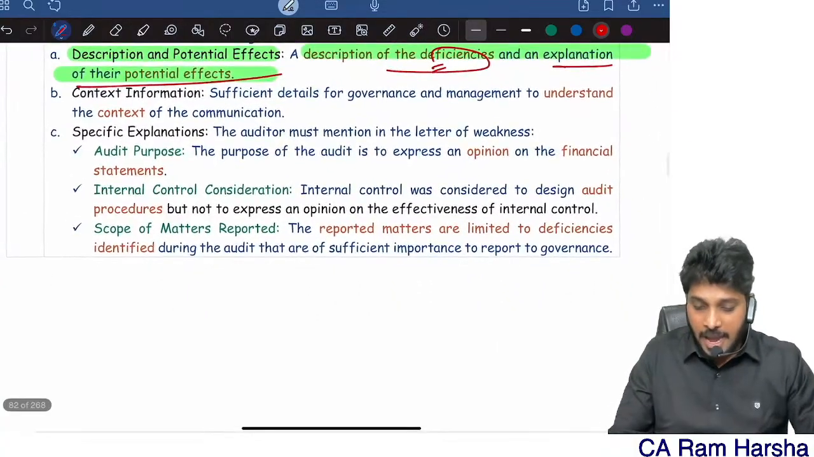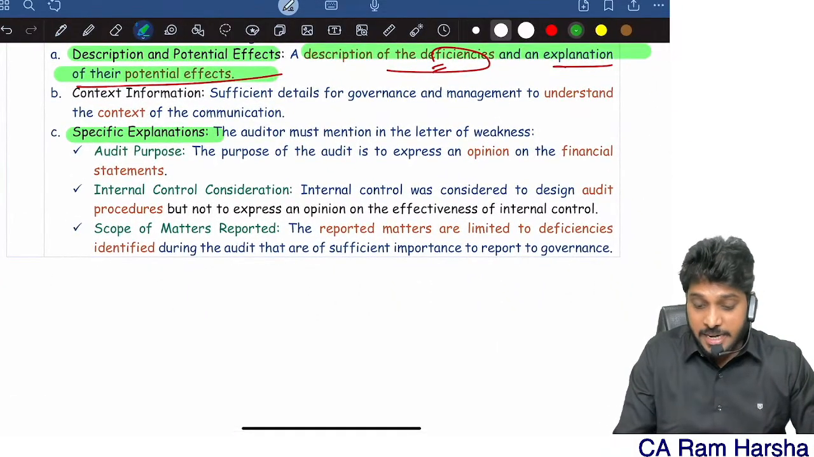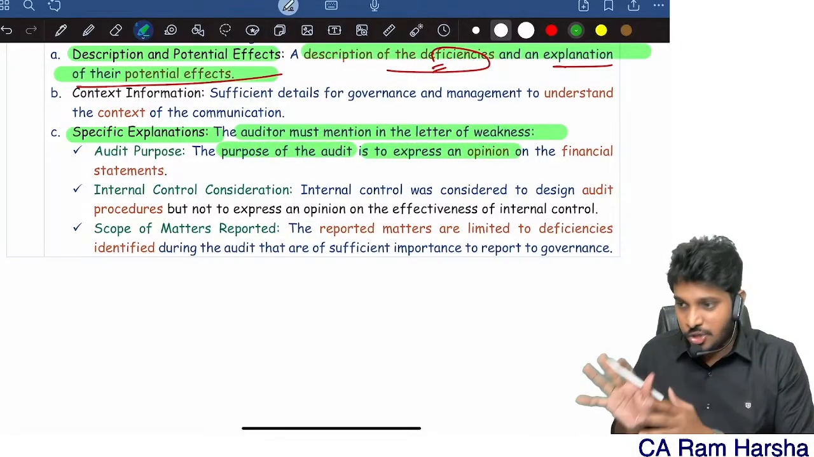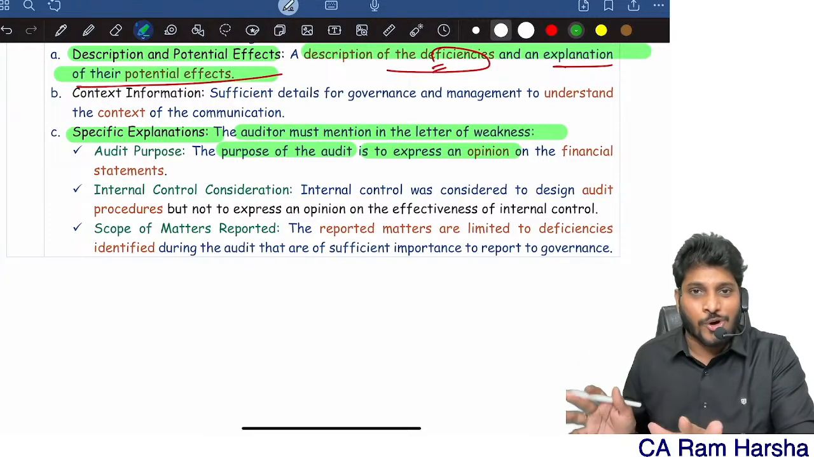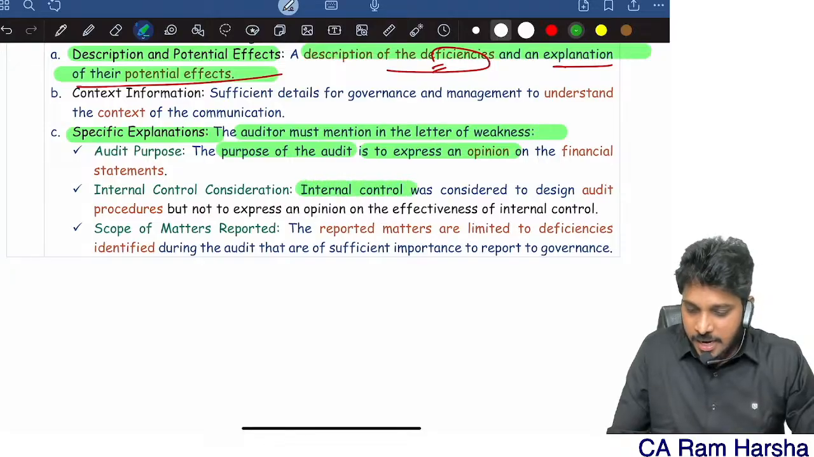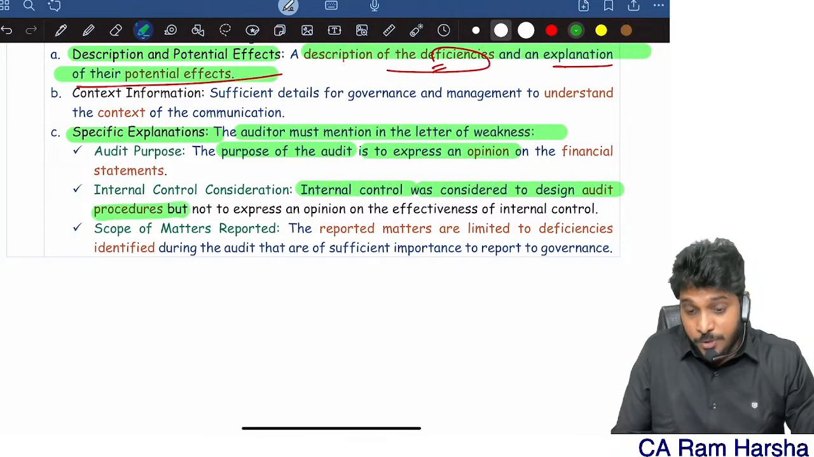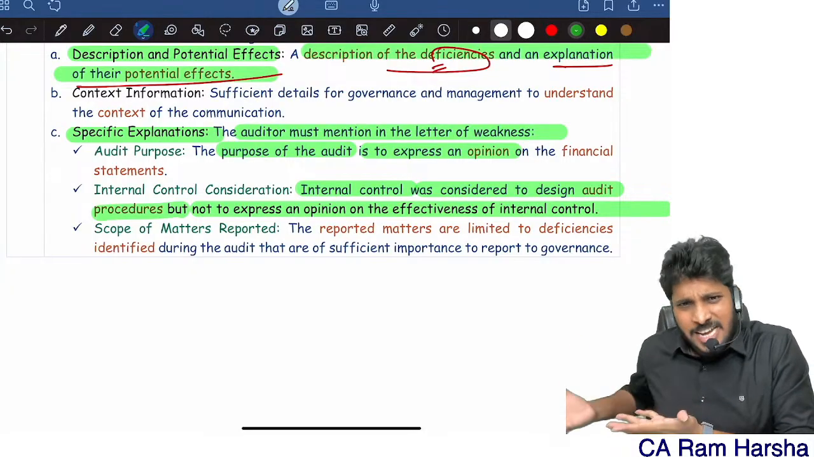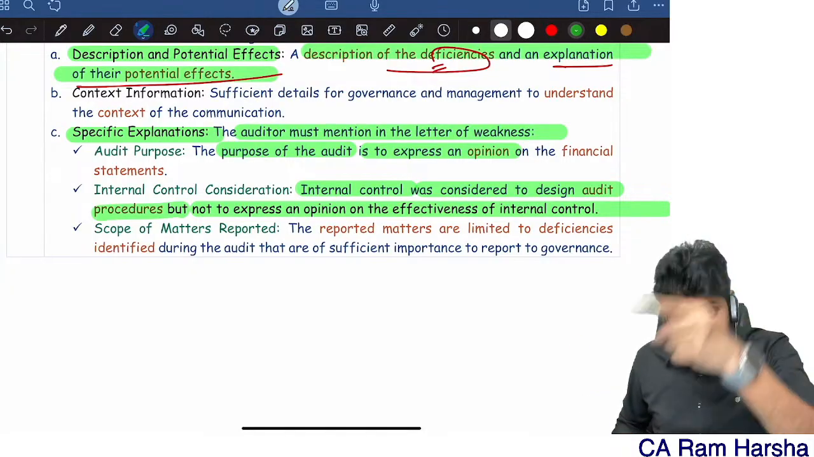And specific explanation, the auditor must mention in letter of weakness clearly that the purpose of audit is to express opinion. See, what is your objective? Is your objective to communicate all the deficiencies? No. Your objective is to give opinion on the financial statements. And internal control was considered to design audit procedures but not to express opinion on effectiveness. Tell me, are we responsible to give opinion on internal controls? Is that our duty? No, mention that also.